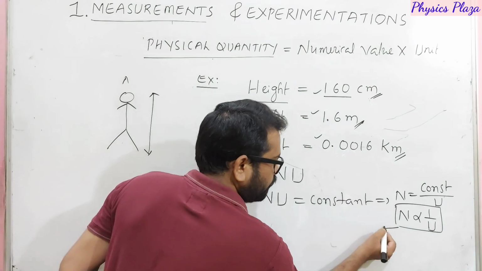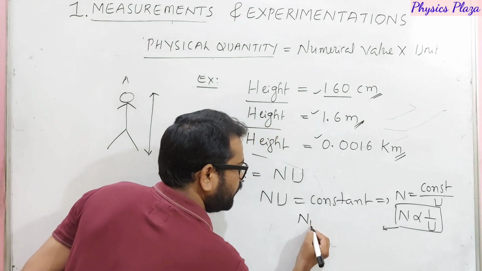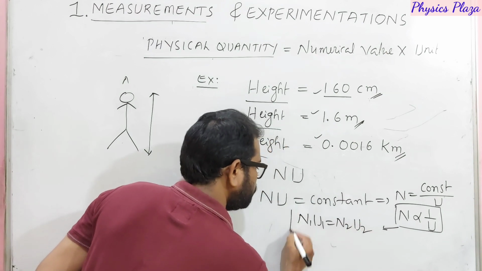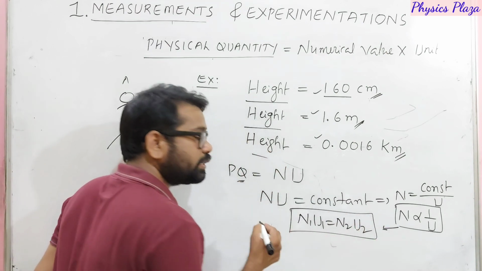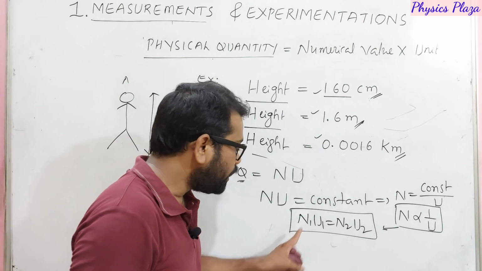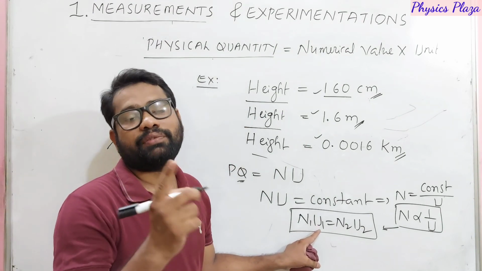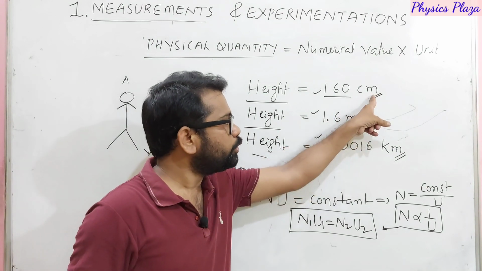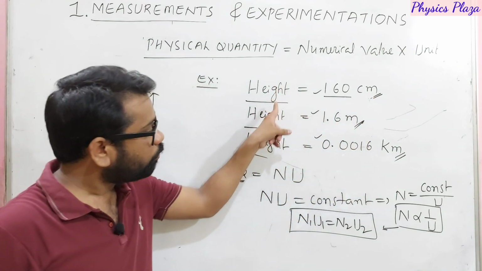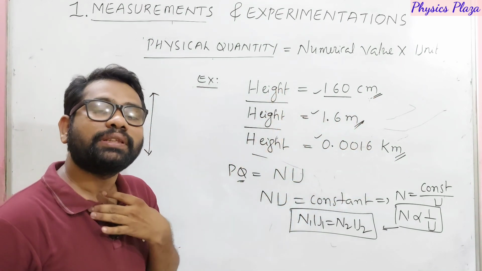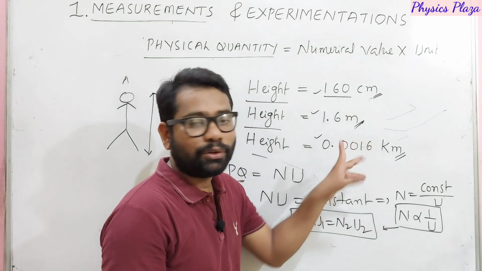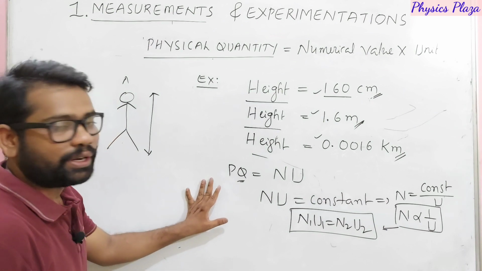So we can write this as n1 u1 is equal to n2 u2. This is the relation between numerical value and unit. Very important, children. Once again I am saying, whatever unit you use, the physical quantity remains the same. But the moment you change the unit, dear children, the numerical value will change. Okay, children, just copy it.